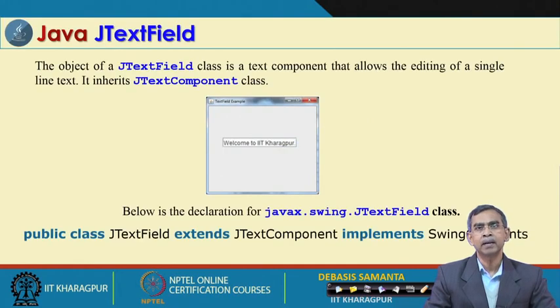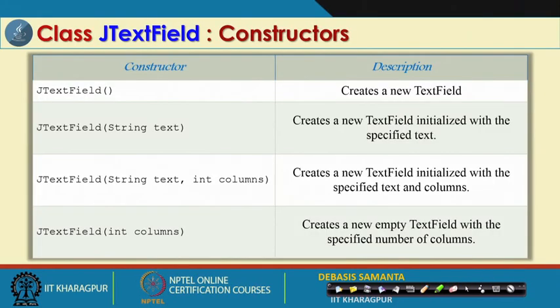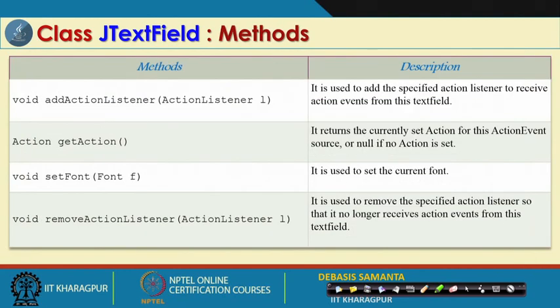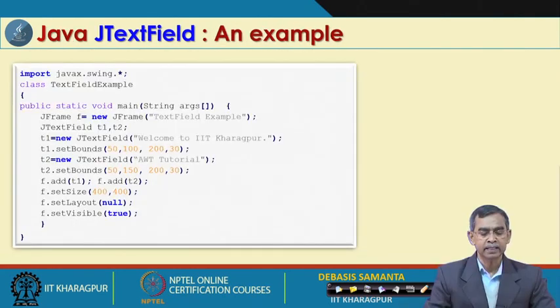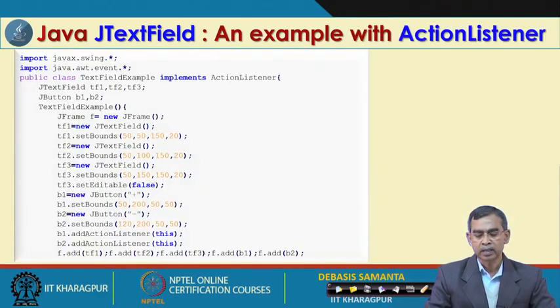The JTextField is much similar to the AWT TextField, and this is an example of the JTextField. It has so many constructors, 4 constructors and then 4 methods. And here is an example, as you see, very similar to the same example as AWT. This program includes 2 text fields with default text, welcome to IIT Kharagpur and AWT tutorial.